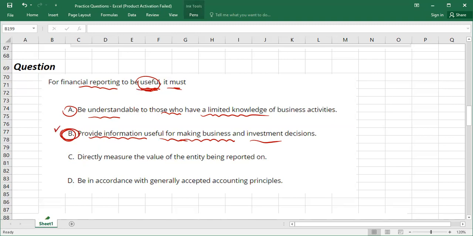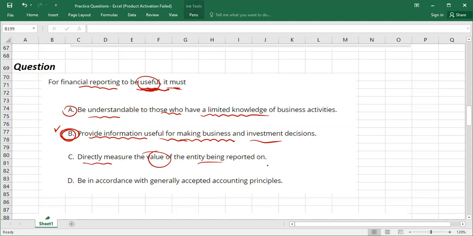Then they are telling you information is useful if it must directly measure the value of the entity. No. The value of the entity is not part of financial accounting. What is the value of the business? For this, we always use financial management, not financial accounting. In financial management, we can use the discounted cash flows method to calculate the value of a business, the price earning ratio, there are different methods.